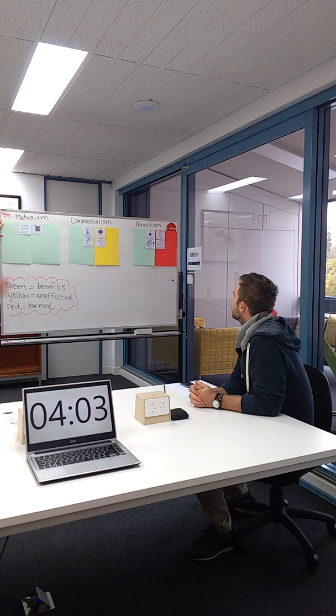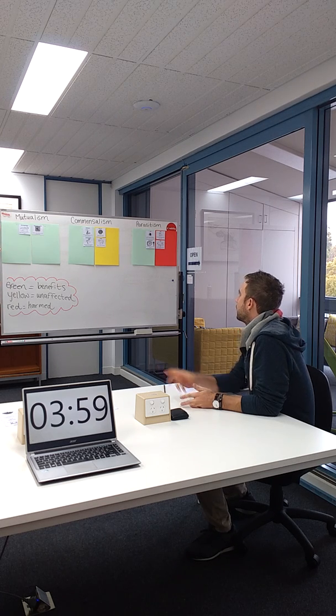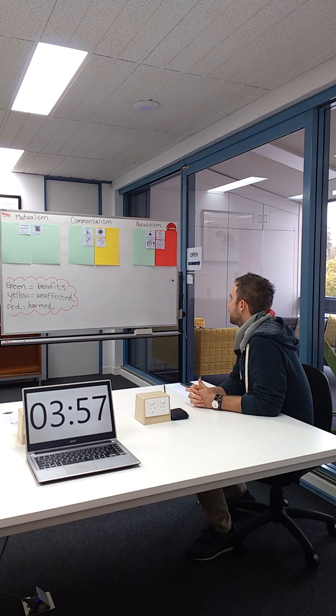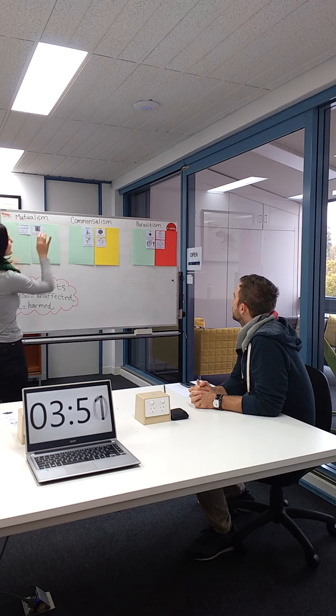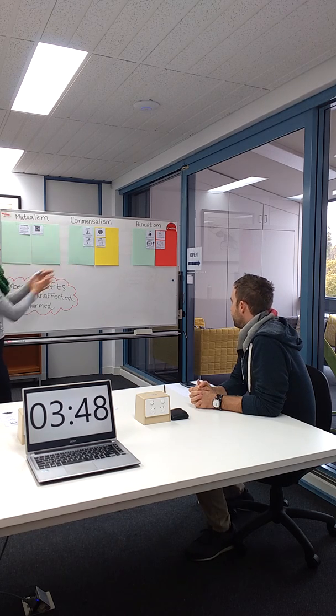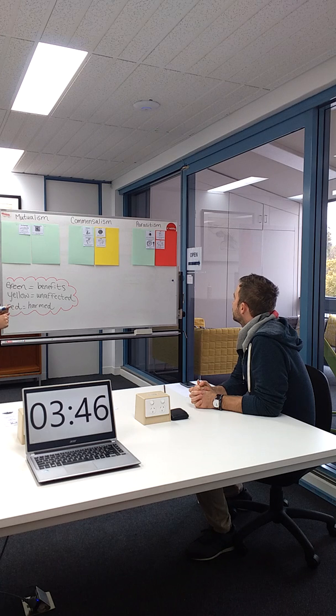Mutualism. Now tell me what is mutualism? Both living things benefit. That's right. Both living things benefit in this relationship. Commensalism. One benefits and one is unaffected. Fantastic. And the last one, parasitism. Tell me what that relationship is. One benefits and the other living thing is harmed. Fantastic. Well done. All right. That's it for today.